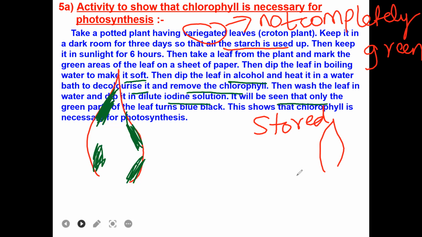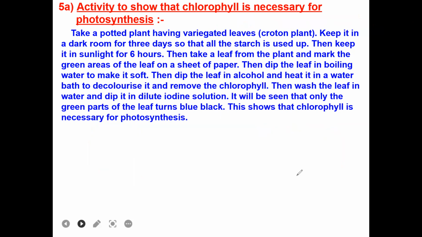It will be seen that only the green part of the leaf, this part of the leaf, turns black. This shows that chlorophyll is necessary for photosynthesis. Why? Because only the green parts which are present, only there photosynthesis occurred. That is why the starch is produced there. So when iodine reacts with starch, we will get blue or black color, which indicates that the starch is present, and which also indicates chlorophyll is necessary for photosynthesis.